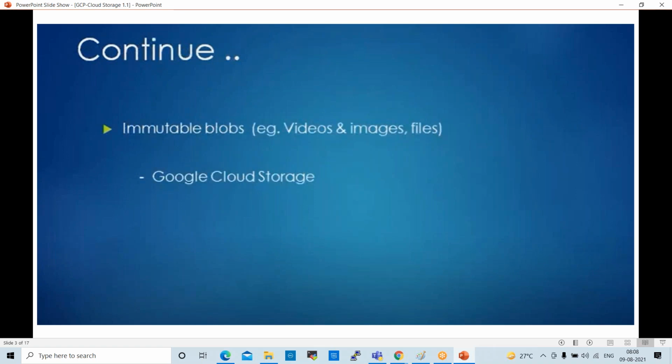Next one is immutable blobs. Immutable blobs means data which cannot be changed, like videos, images and files. We can store these in immutable blobs.